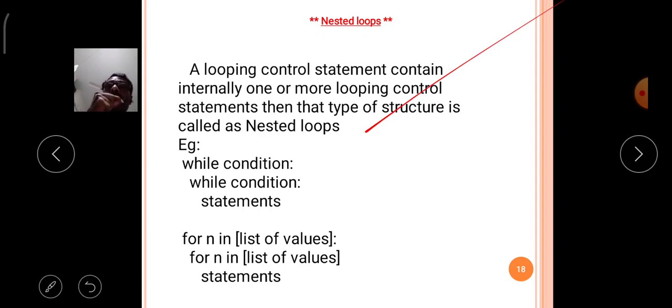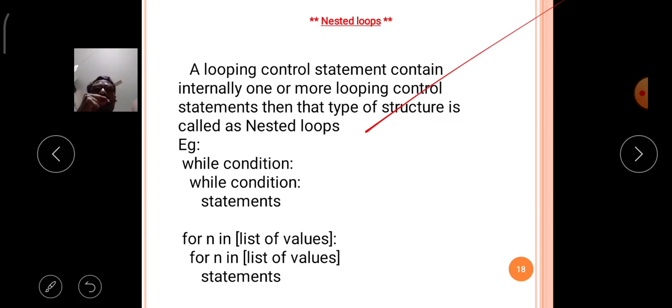The nested loops are created by the programmer according to the requirement of the program. There is no specific syntax for nested loops. According to the requirement, the programmer can nest the looping control statements.